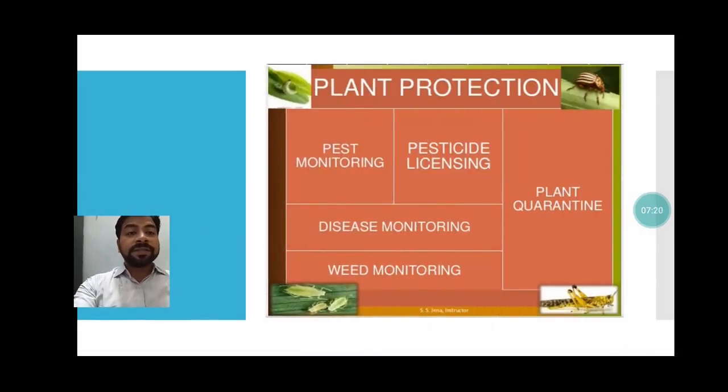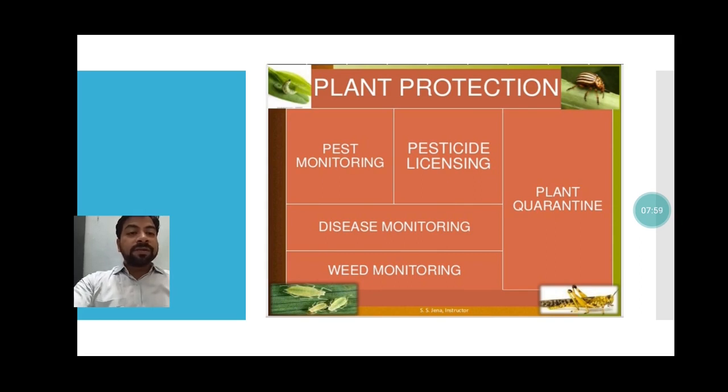Next, after growing the plant, you have to protect it also. This is our responsibility, the farmer's responsibility, to protect the farm. So pest monitoring, pesticide licensing, disease monitoring, weed monitoring. Weeds are the unwanted plants, students, which grow with the main plant, and we have to remove them by using pesticides, insecticides, weedicides. Plant quarantine is very important. The word quarantine is very famous these days, students. Plants need quarantine also. It means it has to grow individually, alone.